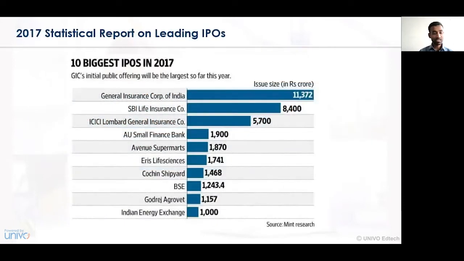Now let's look at the statistical data of the year 2017 with respect to the leading IPOs. Here are the 10 biggest IPOs in 2017 with respect to issue price.